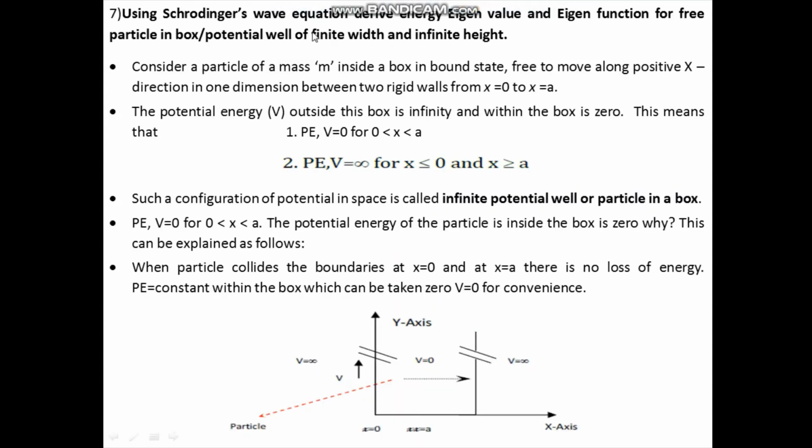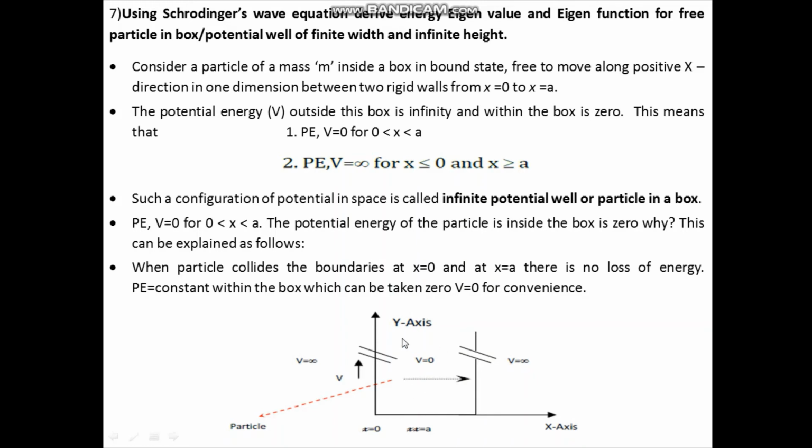Using Schrodinger's wave equation, derive energy eigenvalue and eigenfunction for a free particle in a box or potential well of finite width and infinite height. This derivation is one of the applications of Schrodinger's time-independent wave equation. Let us consider a free particle of mass m inside the box in a bound state.